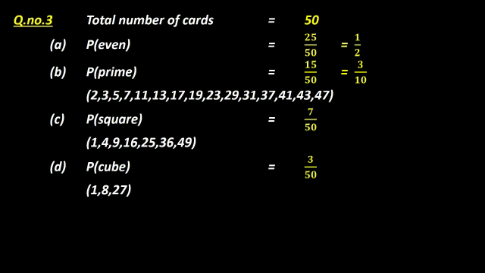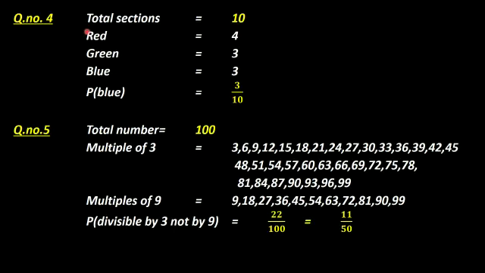Now question number 4. There are total sections we have. First, always, when we write probability, you have to write the total. So that's why this total will come in the denominator part. So here also total sections will be 10. Out of that, red is 4, green is 3, rest is blue, they said. So 10 minus 7 is 3. That's why I wrote 3. The probability of getting blue will be 3 by 10.